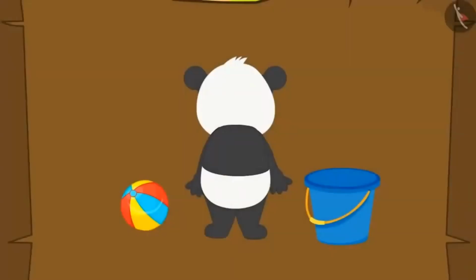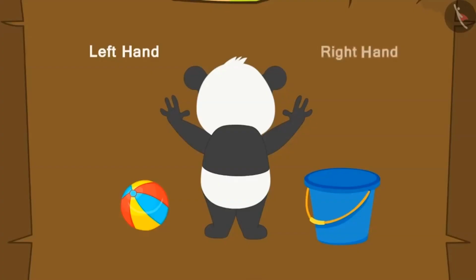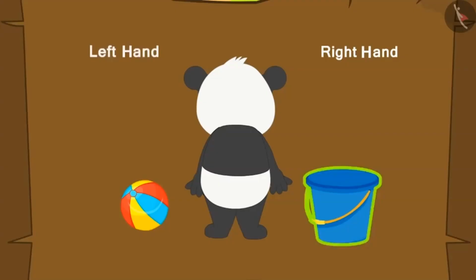Suppose Golu stands here and has a bucket on one side and a ball on the other side. Now, how will Golu identify which side of his hand the bucket is on and which side the ball is on? It is very easy. By the process that we learned, Golu would raise both his hands in this way. Now can you tell which hand is making letter L? Yes, with this hand. So, which hand of Golu is this? Alright, left hand. And this hand? Right hand. So, on which hand does Golu have the ball? Left hand. And the bucket? On his right hand.